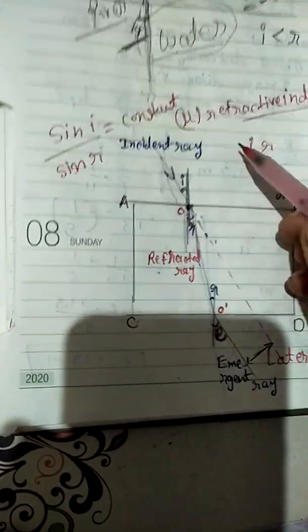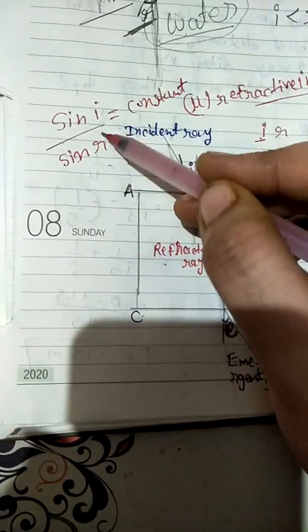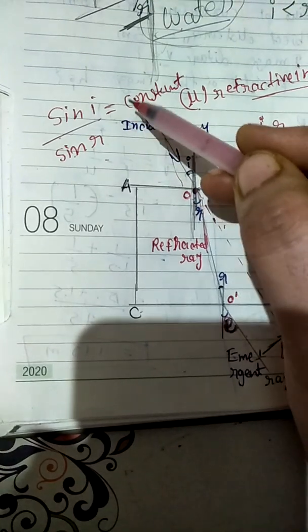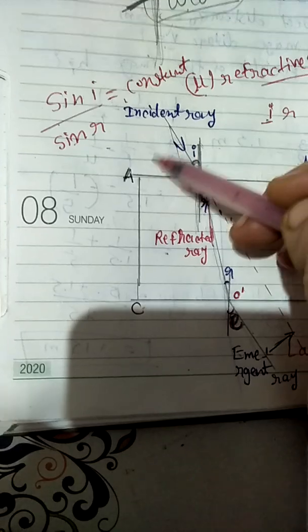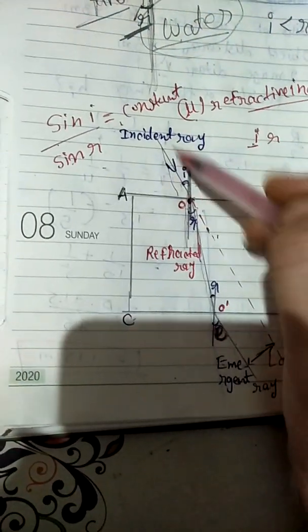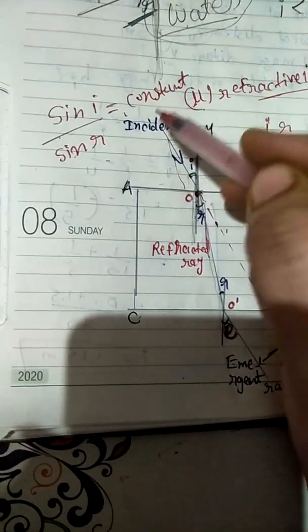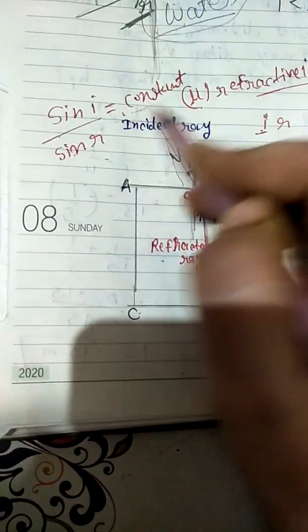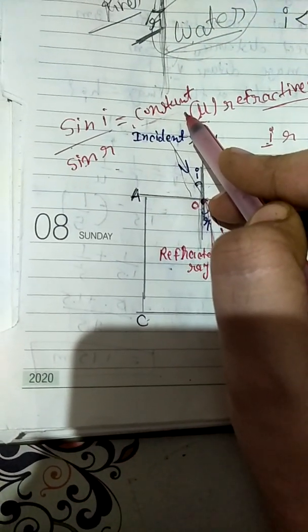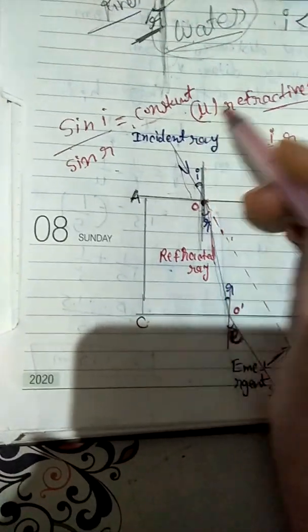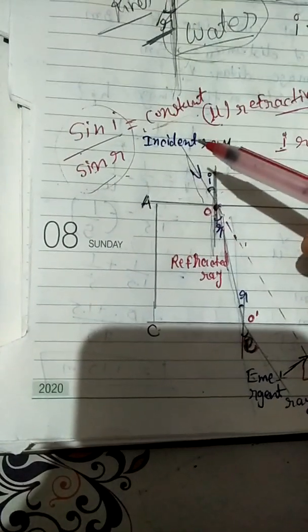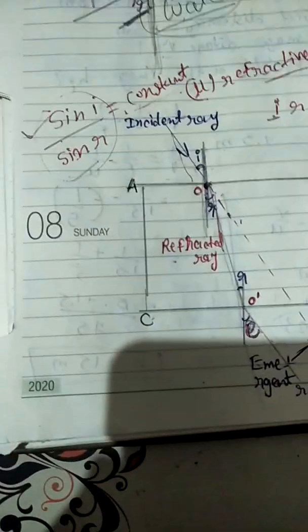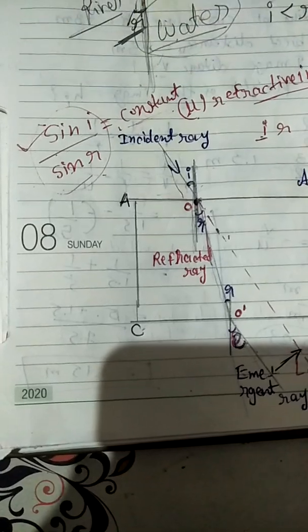Once more, the second law: the ratio of the sine of the angle of incidence to the sine of the angle of refraction for light of a given color is constant for a given pair of media. It is Snell's law. Understood, students?